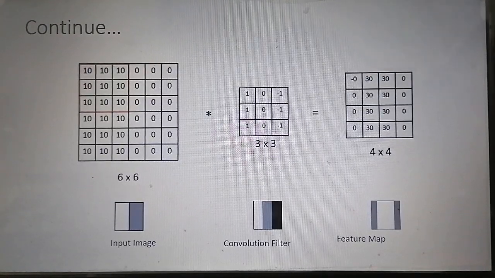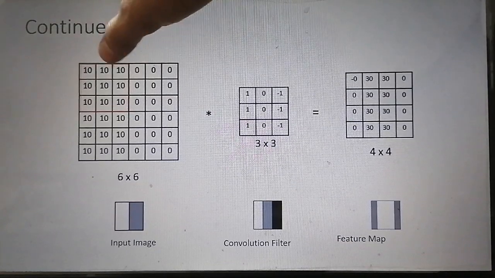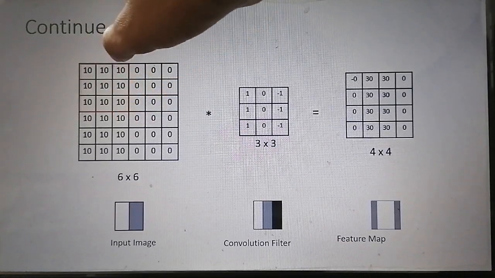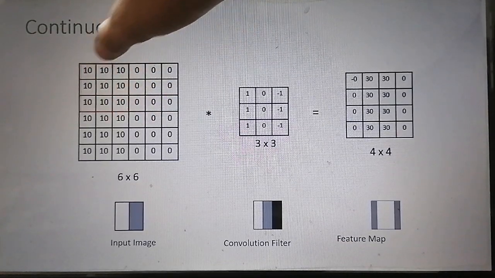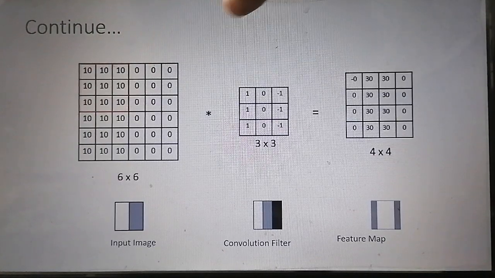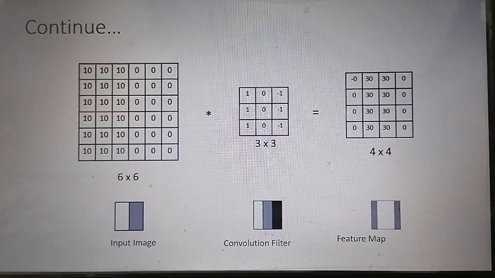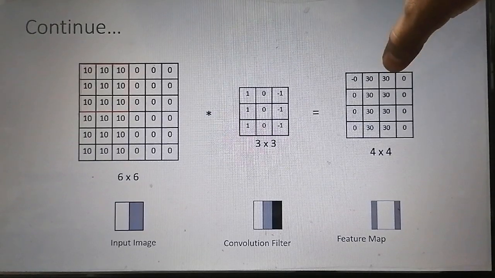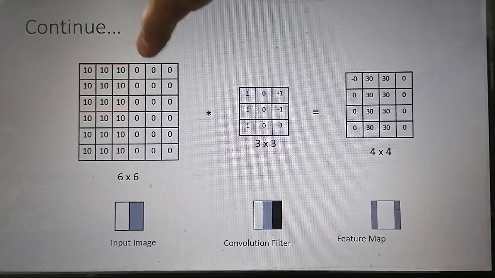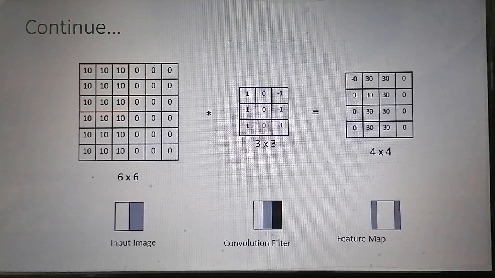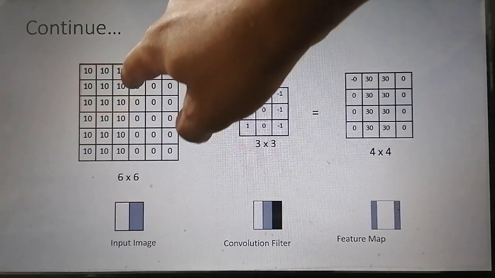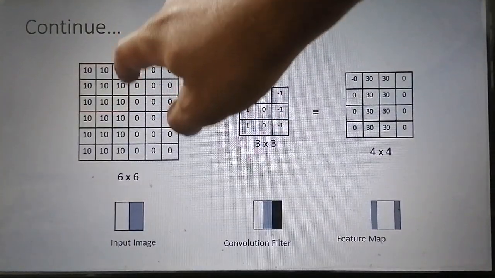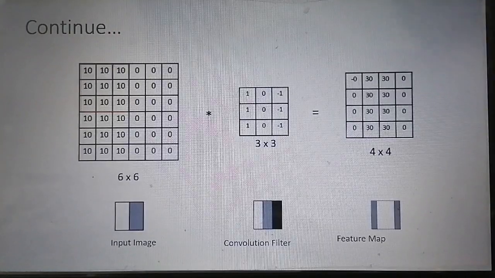Then again we will shift this filter by 1 pixel right. For the next position we follow the same procedure, and we get the next value, which is 30. Similarly we shift by 1 pixel, and that will be the last position in this row, and we get this value.